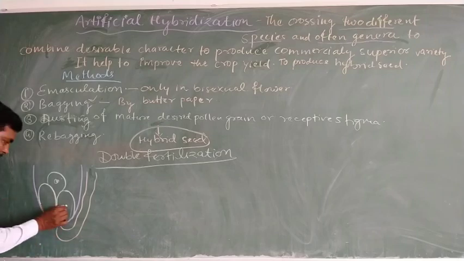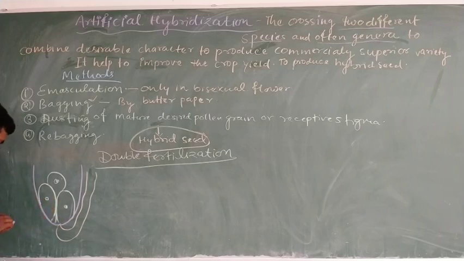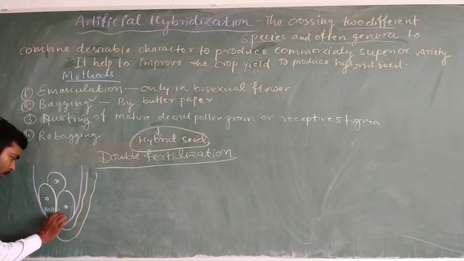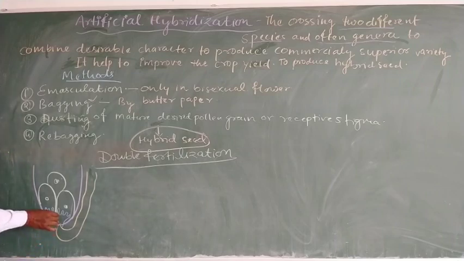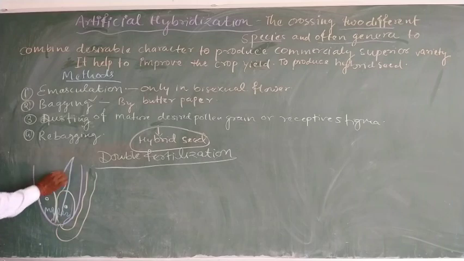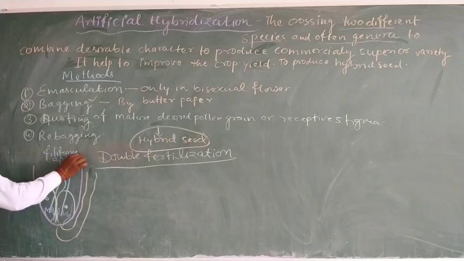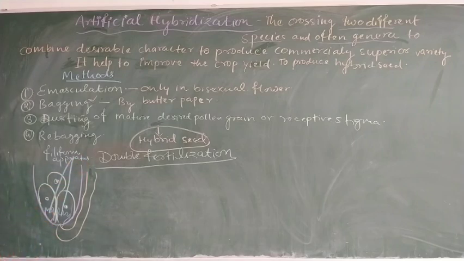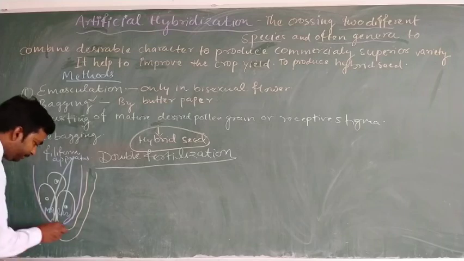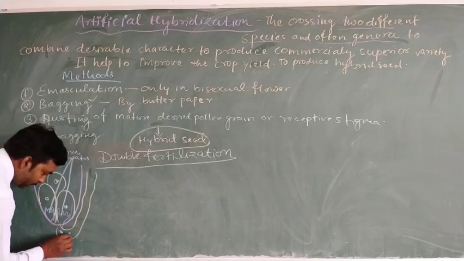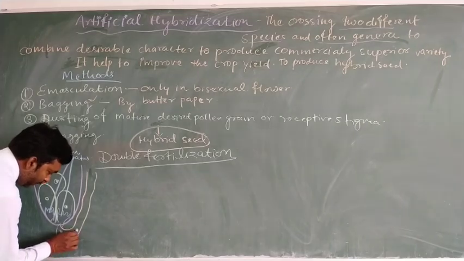inside the synergids there is a finger-like projection known as the filiform apparatus. So inside the synergids, the filiform apparatus actually guides the pollen tube, and inside the pollen tube there are one generative cell and two male gametes.